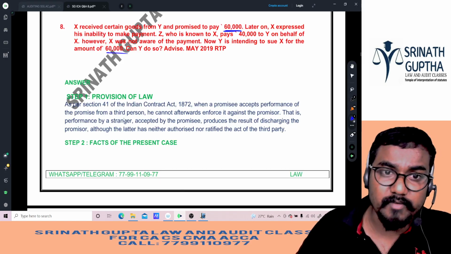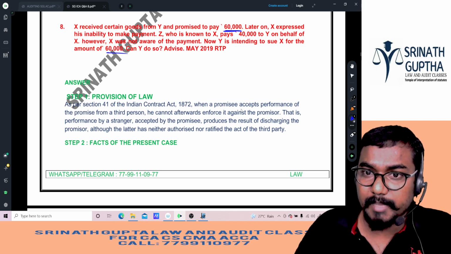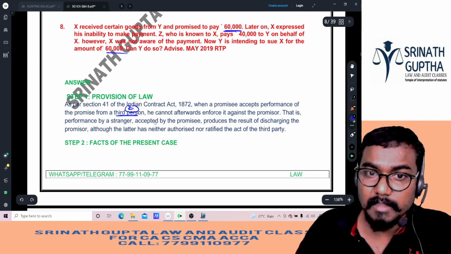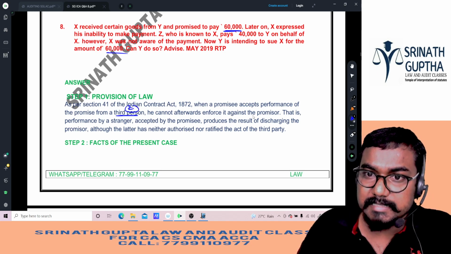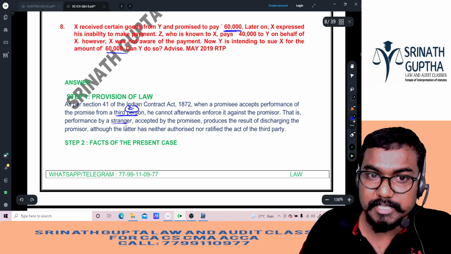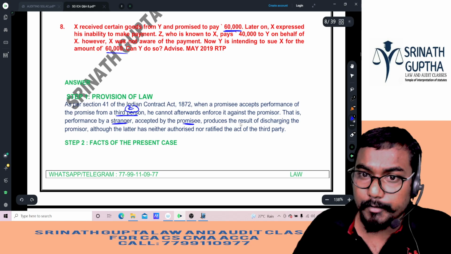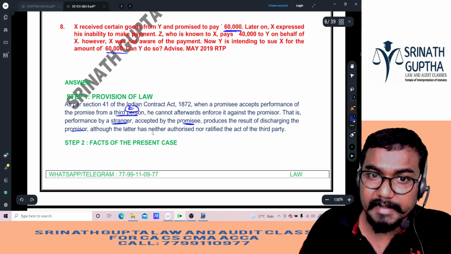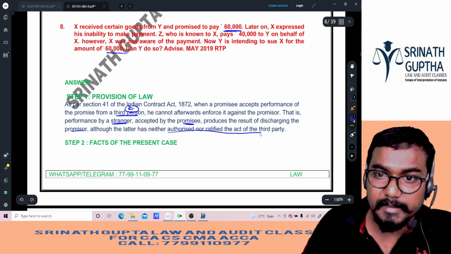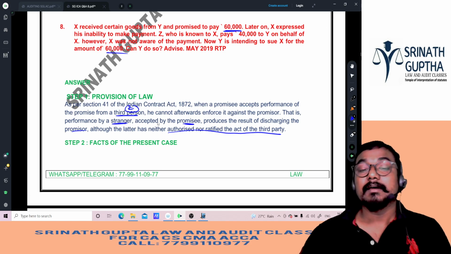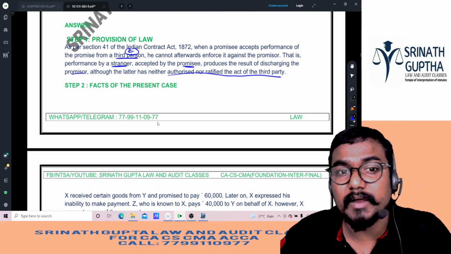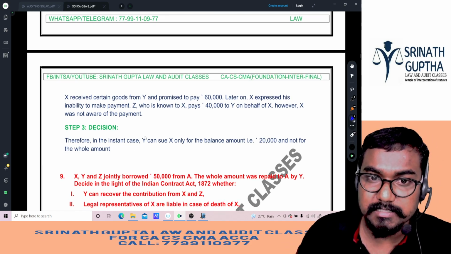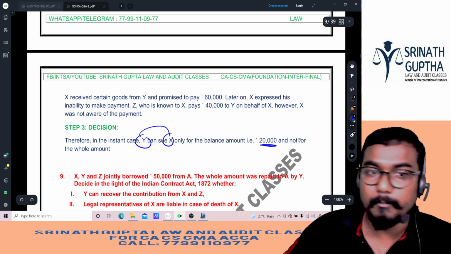Provision of the law. As per Section 41 of the Indian Contract Act 1872, when a promisee accepts the performance of the promise from a third person, that is Z here, he cannot afterwards enforce it against the promisor. That is, the performance by a stranger accepted by the promisee produces the result of discharging the promisor, although it was neither authorized nor ratified by the promisor. So that means here X was discharged for how much, beta? 40,000. So the decision, therefore, in the instant case is that Y can sue X only for the 20,000 but not for the whole amount.